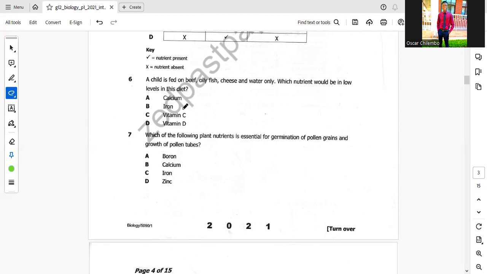The vegetables you can think of spinach, and you can think of oranges, all those things. They'll give you vitamin C, and here they are not there. So our correct answer is vitamin C, which we are lacking here.